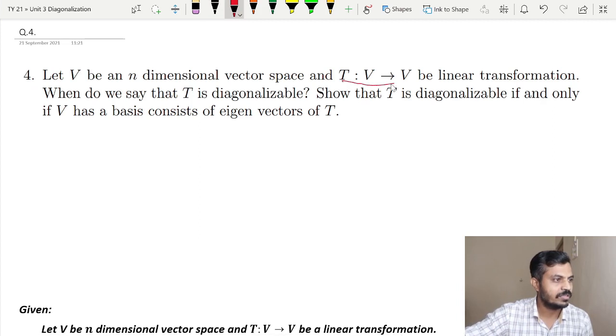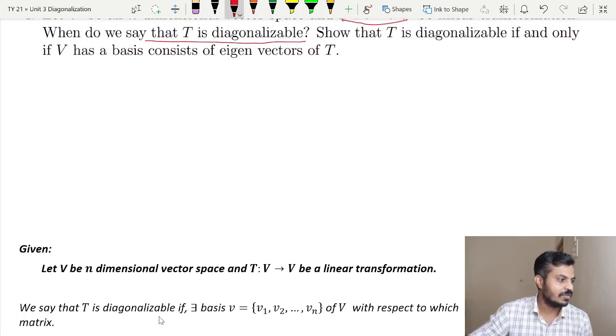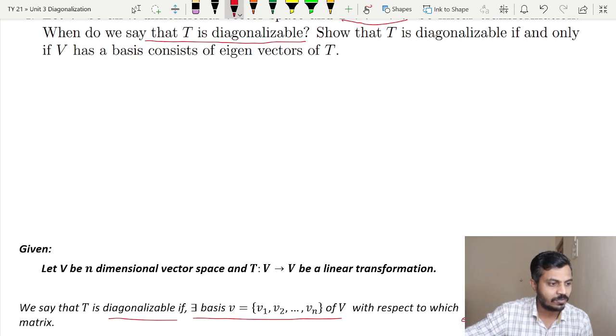A linear operator is given to us and the question is asked, when do we say that T is diagonalizable? But I have already told you the definition and I have written it here. As you can see, we say that T is diagonalizable if there exists a basis of V with respect to which the matrix representation of T is a diagonal matrix.